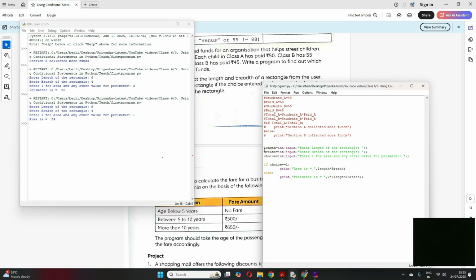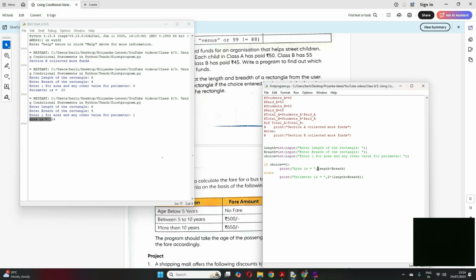Very simple, just length I'm entering, which is an integer type, right? So it has to be in this way. Then breadth, integer type again. Then the choice I will enter. Then I check if choice is 1, then print area. Remember in my last video I told you, whatever I enter within double quotes comes as it is.